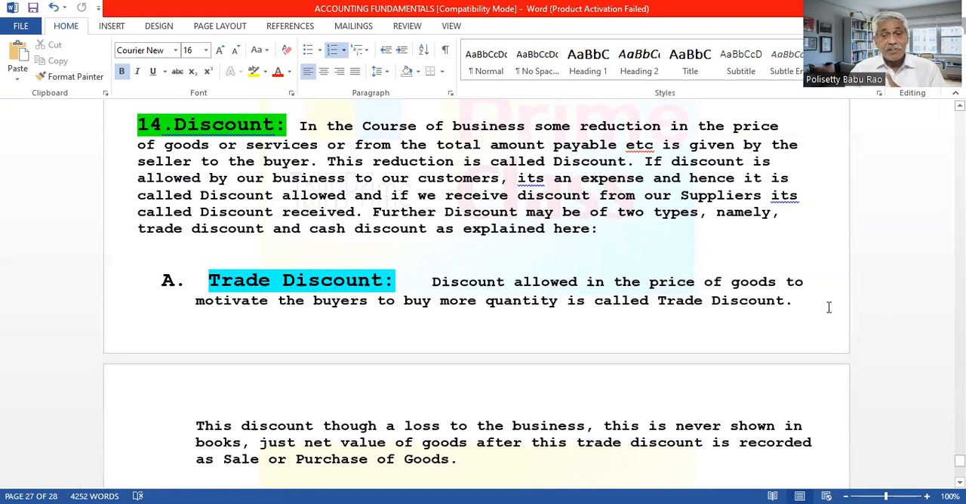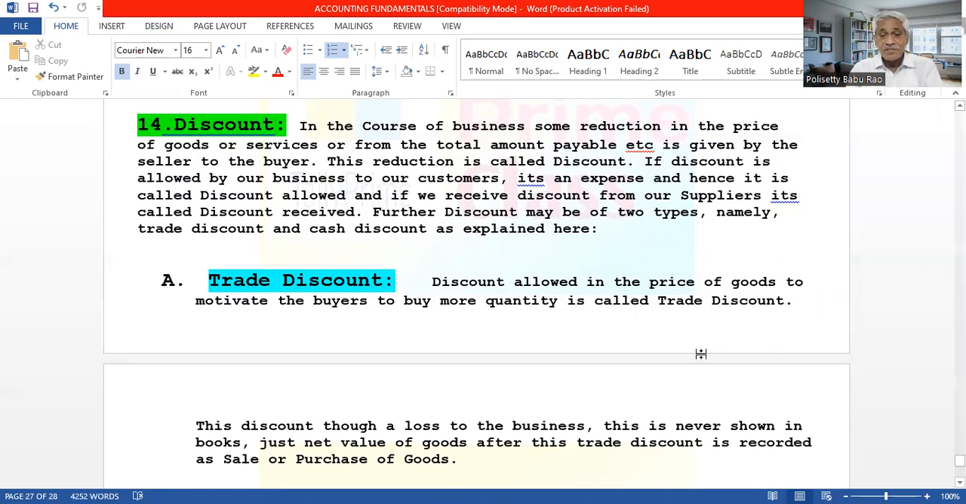This trade discount is never shown in the books because it is the reduction in the price of the goods. After the discount, the net price only is taken as the value of the goods. For example, we sold goods for 1,000 rupees and we are giving a discount of 100. The net price is 900. That 900 only is taken as the price of the goods, and the purchase and sale is entered as 900 rupees only. We never enter 1,000 rupees and write the discount again. This trade discount is never shown in the books. Only the net amount after trade discount is entered in the books.